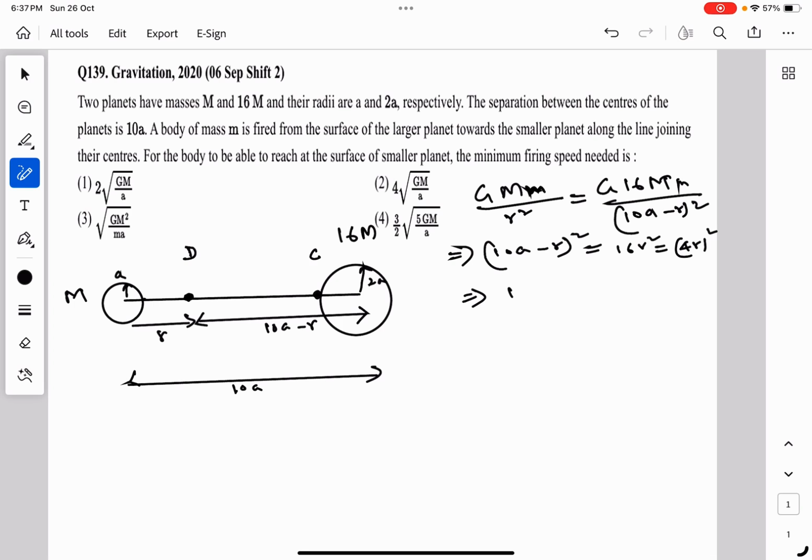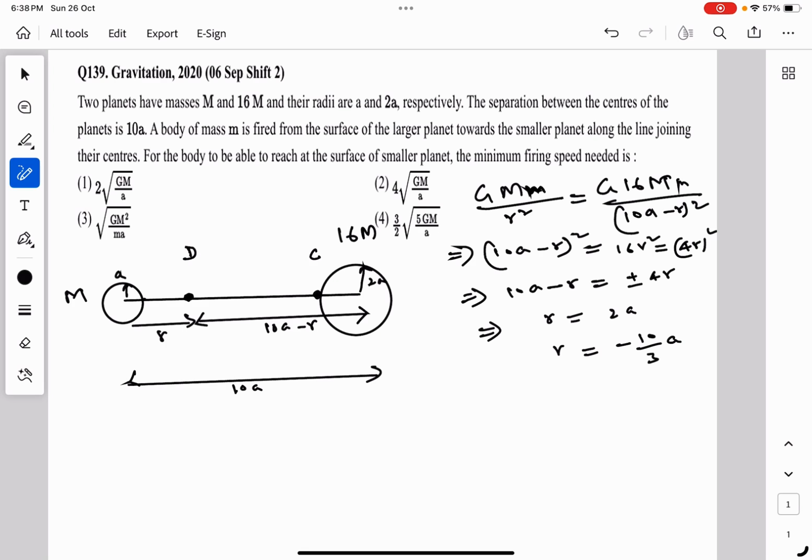So we can solve it. 10a minus r equal to plus minus 4r. This gives us two solutions for r. One is r equal to 2a and the other is minus 10 upon 3a.